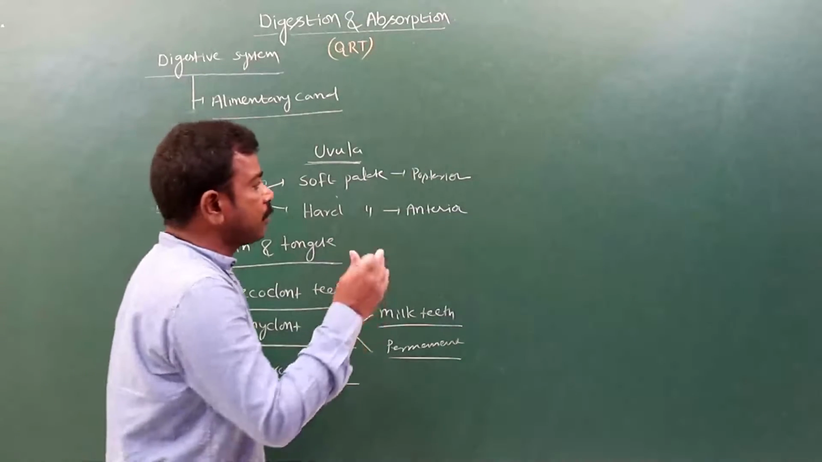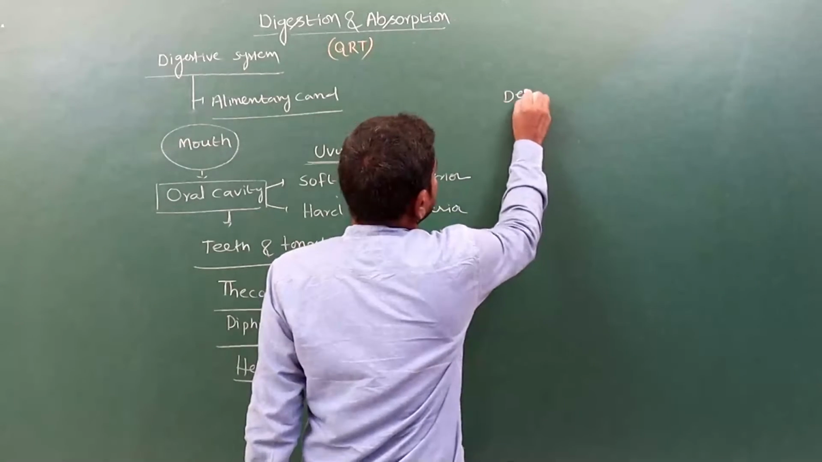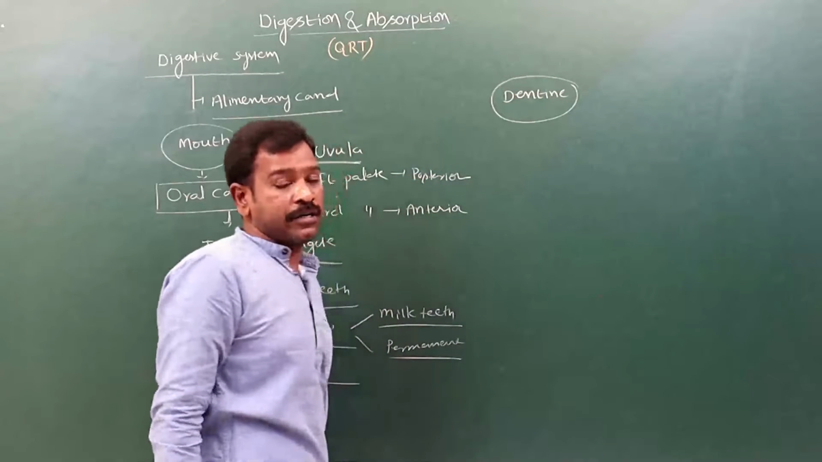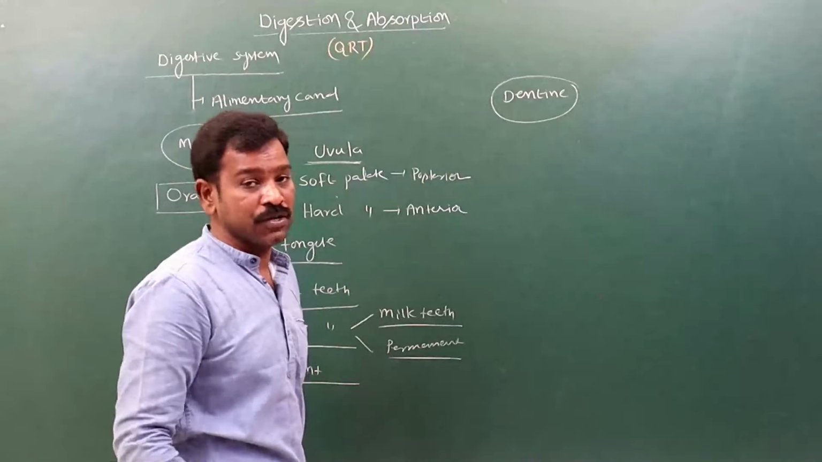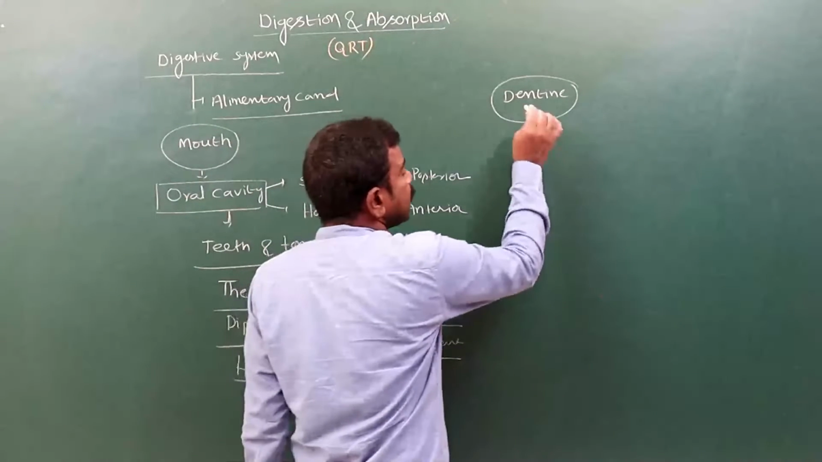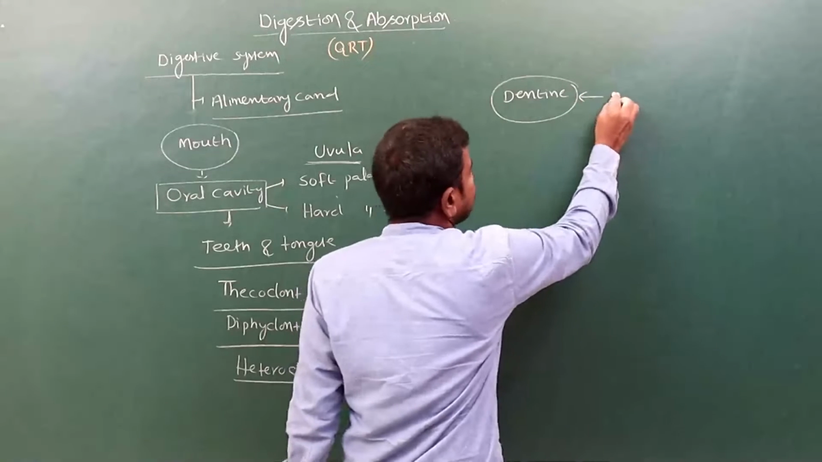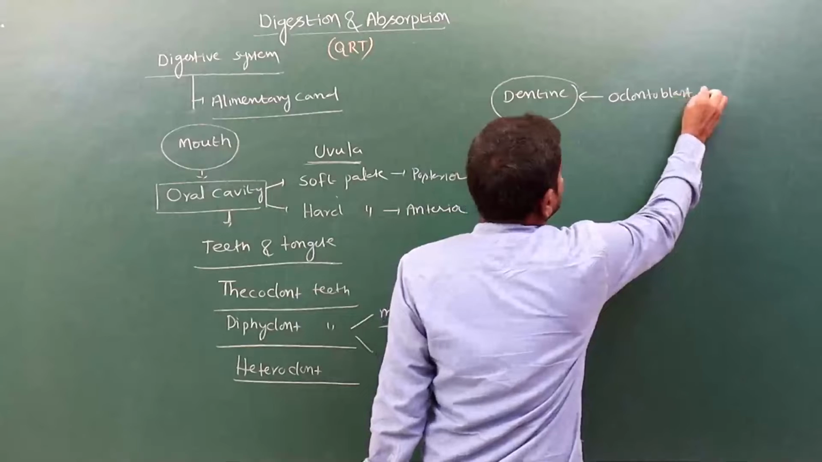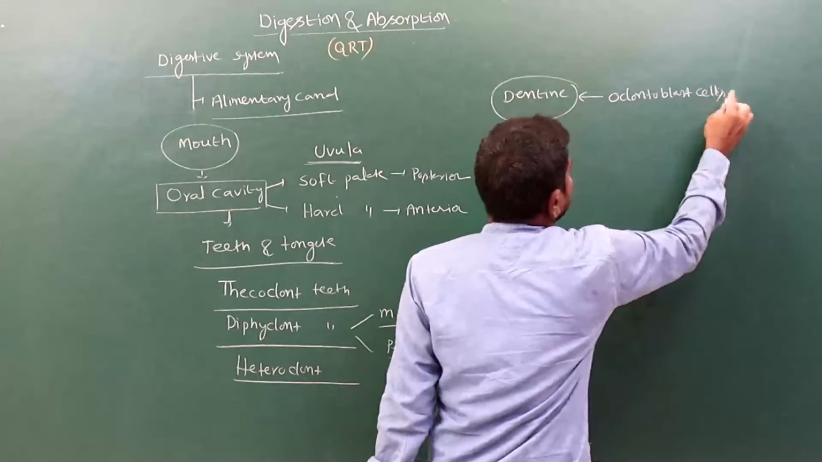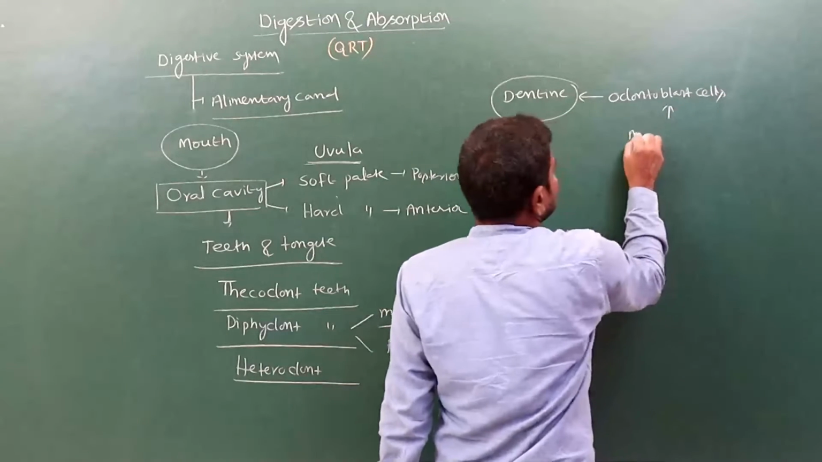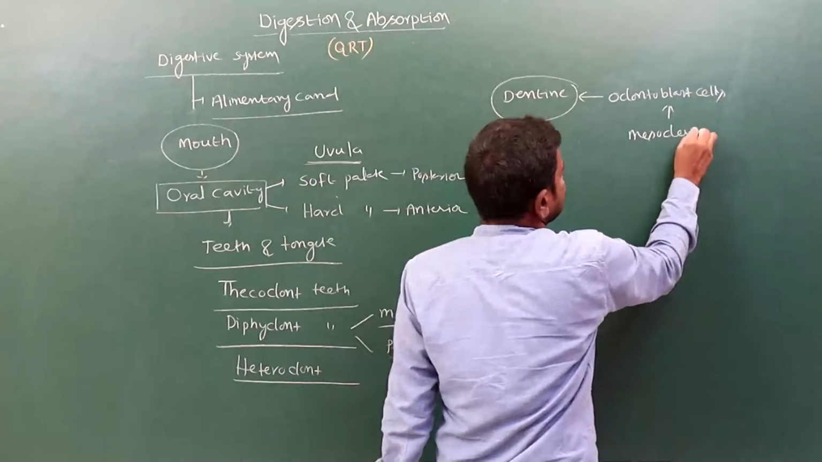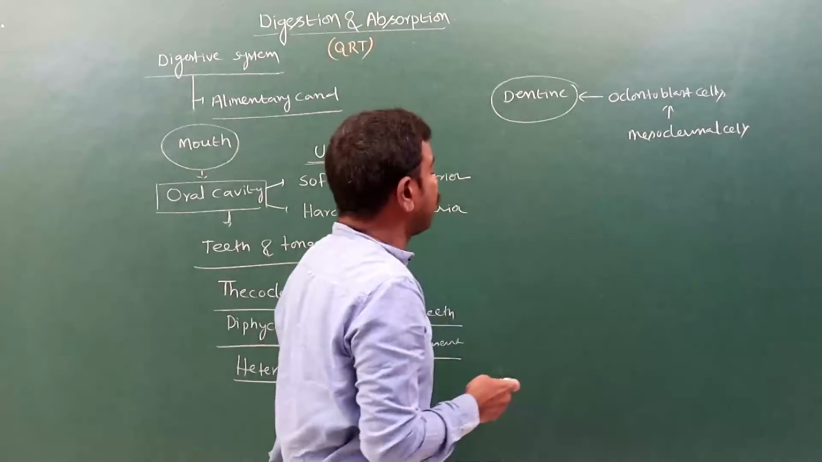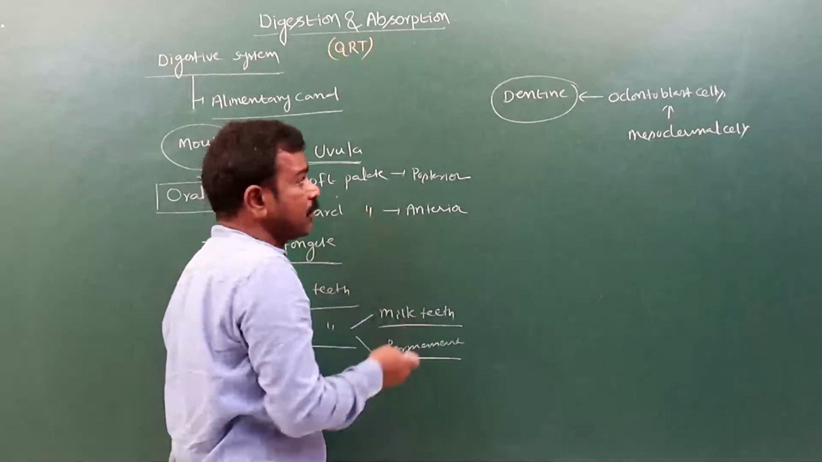The teeth are majorly formed by dentin. Dentin is harder than bone. This dentin is secreted by odontoblast cells, which are mesodermal cells.